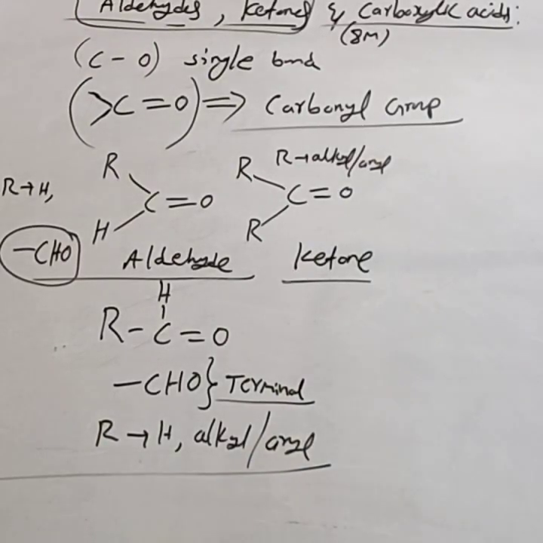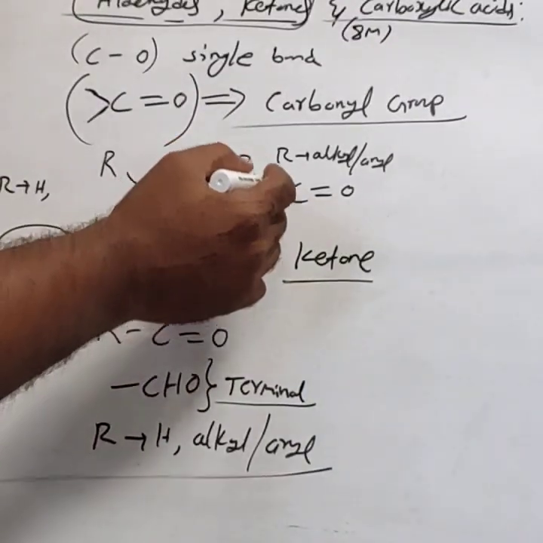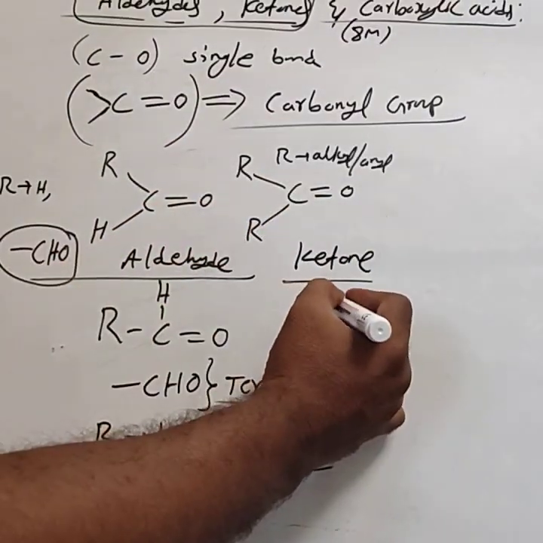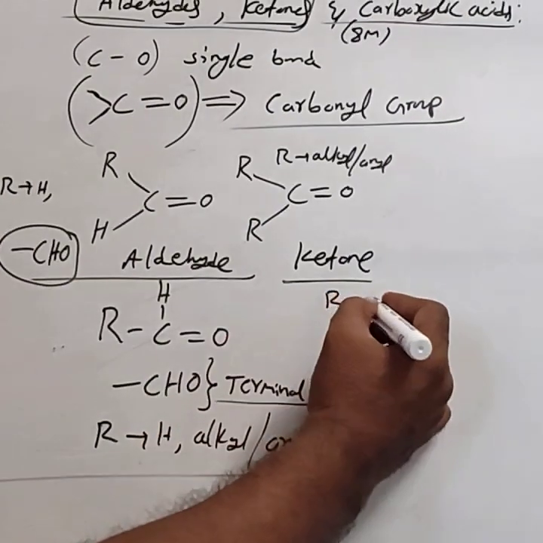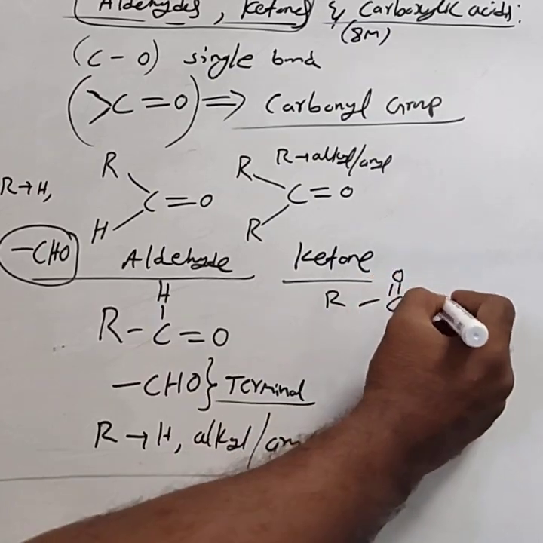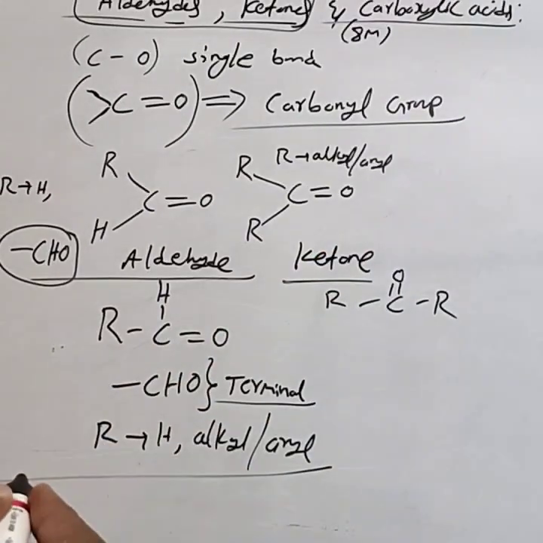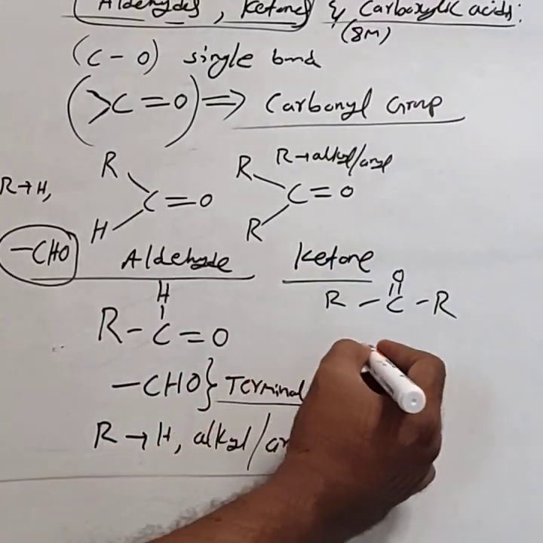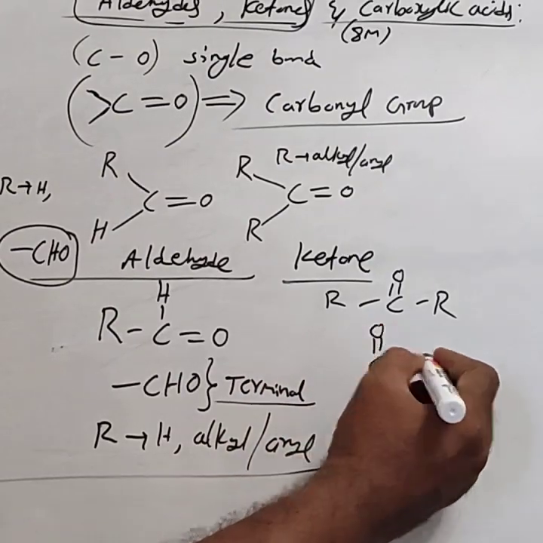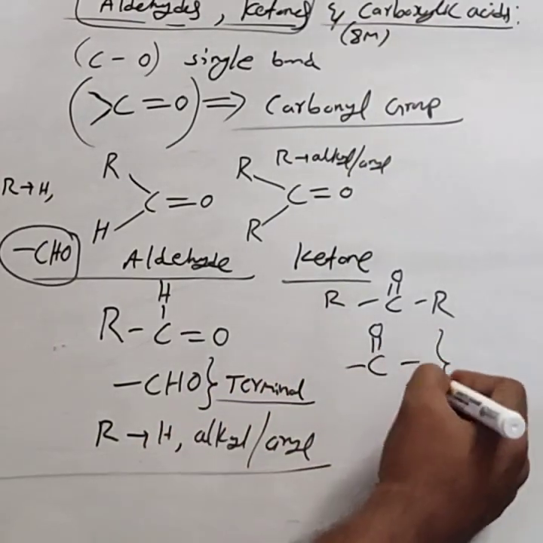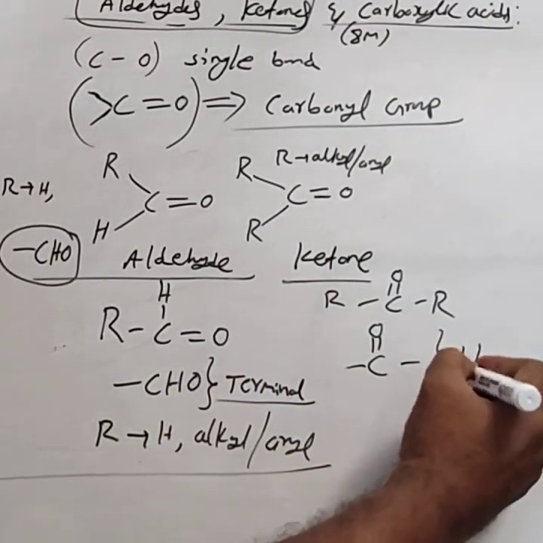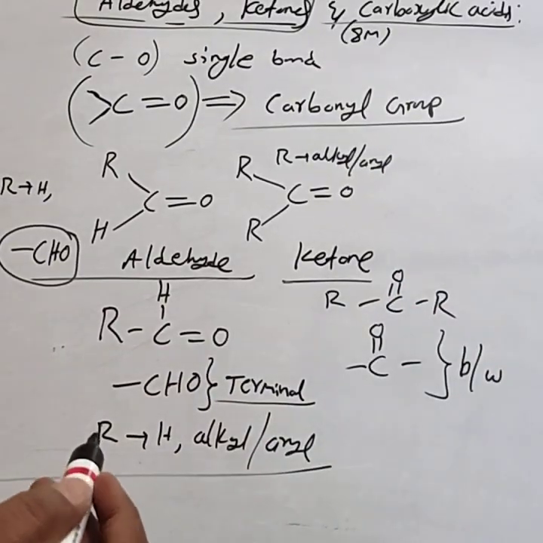Ketones are those in which the two valencies of the carbonyl carbon are always satisfied by R groups, that is alkyl or aryl. The general formula for ketones is RCOR. The functional group of ketones is the ketonic group, CO. This ketonic group is always present in between the carbon atoms, not at the terminal position.